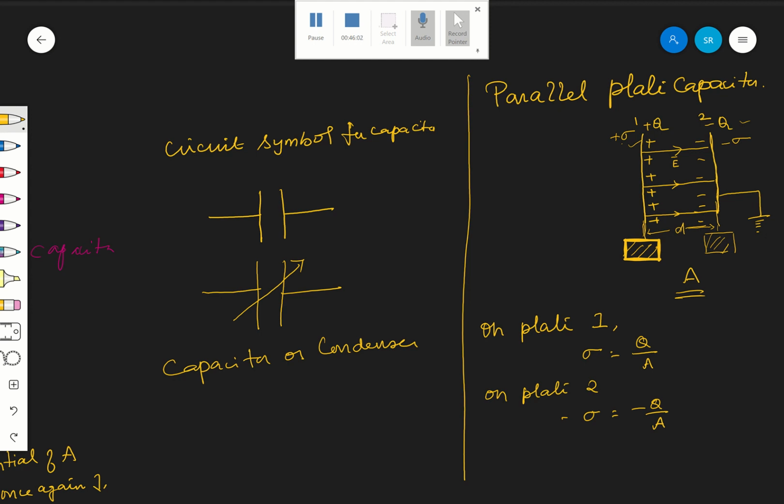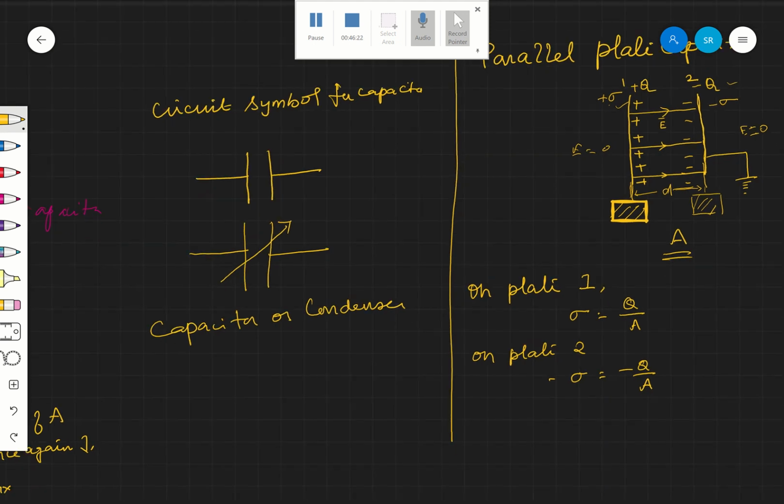We have seen the special case: to the left of 1 and to the right of 2, the electric field is 0. Electric field exists only in the region between the two plates 1 and 2. Now we are going to see what the electric field is in between.